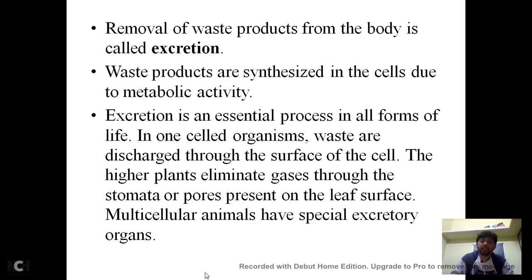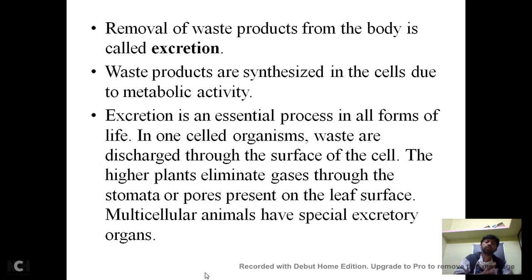Then multicellular animals have special excretory organs, right? Multicellular animals like human beings, dogs, cats, horses and elephants have special excretory organs because they are very much evolved. In evolution, the single-celled organism evolved first.